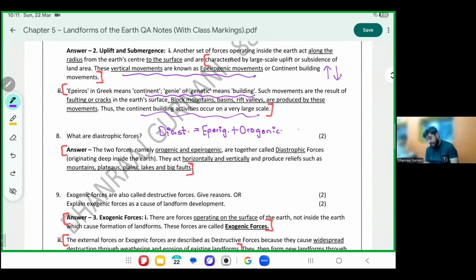In other words, di means two. So when vertical movements, up and down, plus horizontal movements, left and right, happen, together they are called diastrophic forces.